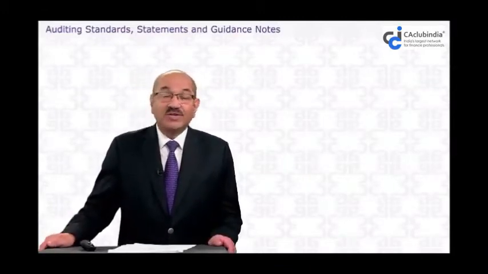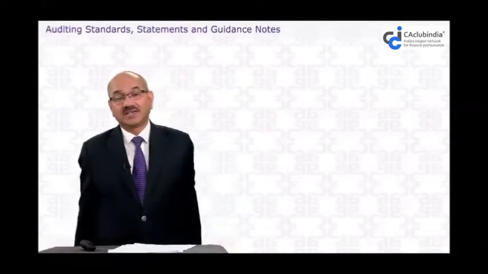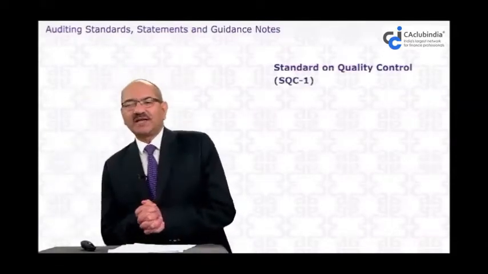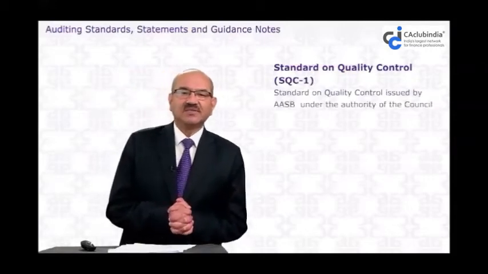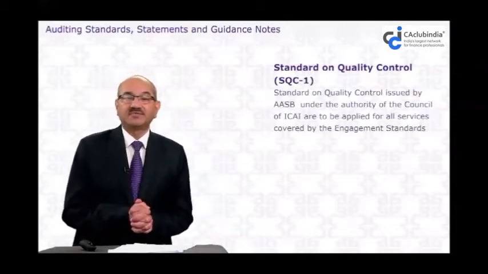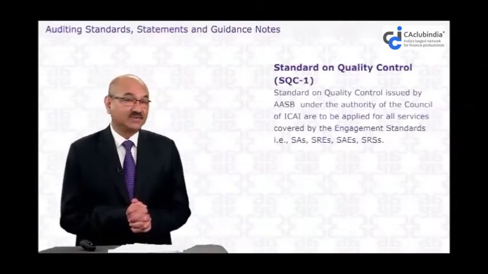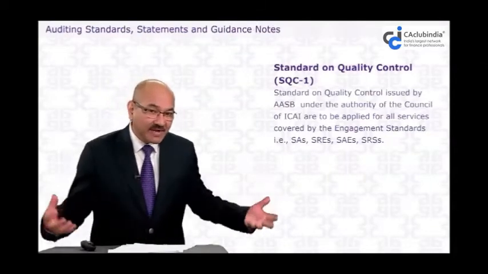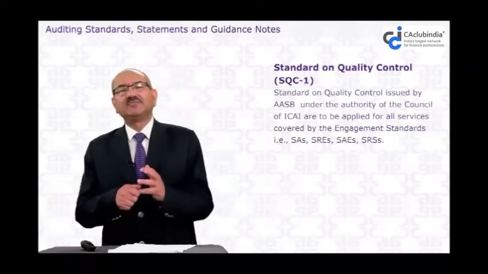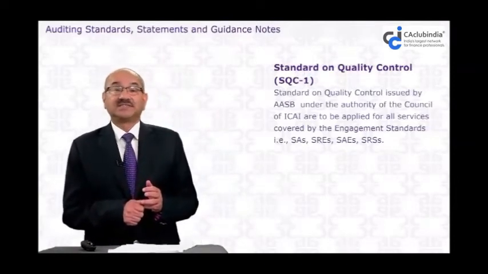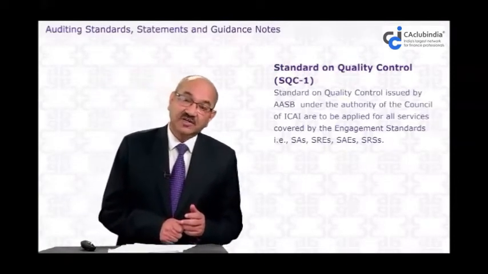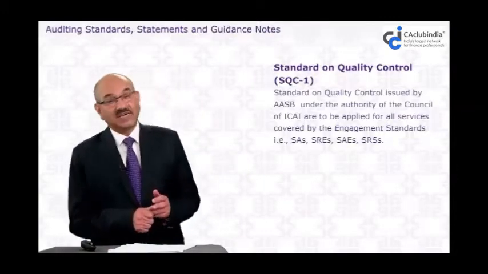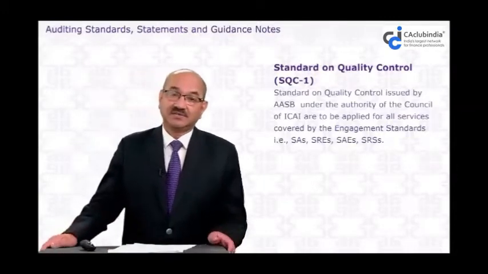So dear student, what is this standard on quality control? Standard on Quality Control is issued by the AASB under the authority of the Council of ICAI, to be applied for services covered by the engagement standards. Services covered by engagement standards may be standards on auditing, standards on review engagements, standards on assurance engagements, and standards on related service engagements.